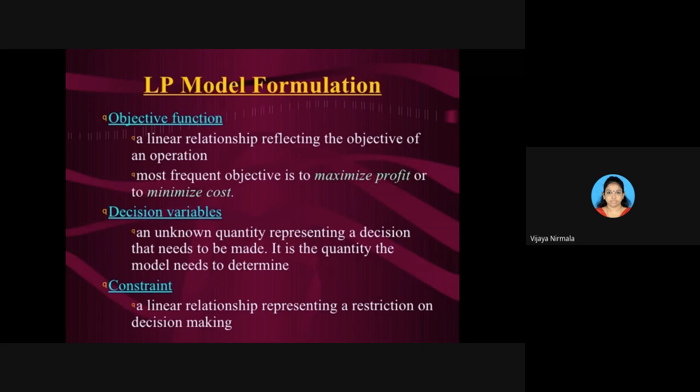We know that we solve problems in operations research within the availability of resources only. So those are restrictions in the problem, and those restrictions are said to be constraints.